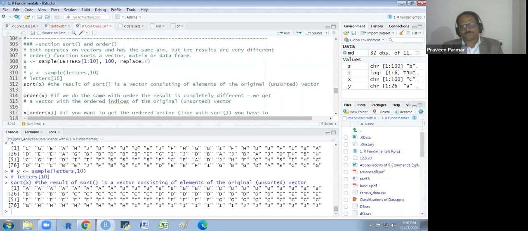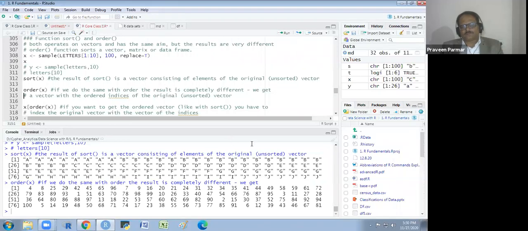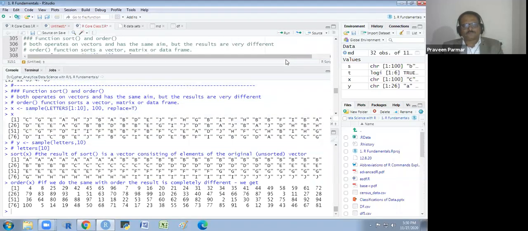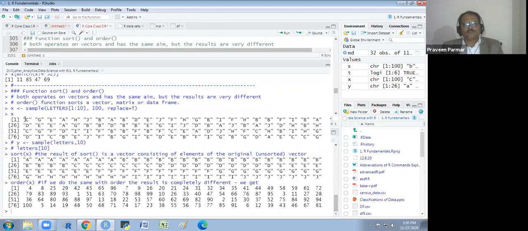Whatever the A's are there, we have written first, and then B, then C. Yes, sir. If I run order X, then see what happens. It has selected the positions. Fourth position, it will put first, then 8th position, then we have 25th position. We are putting here.